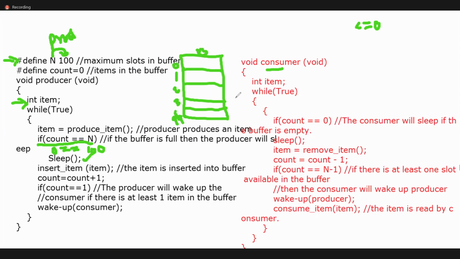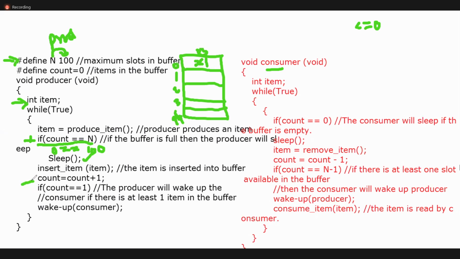If this condition is false, what happens? It will skip that condition and insert the item. Let us assume x1, one item is inserted. Insert item means it will insert one item. Once the item is inserted, what about count?